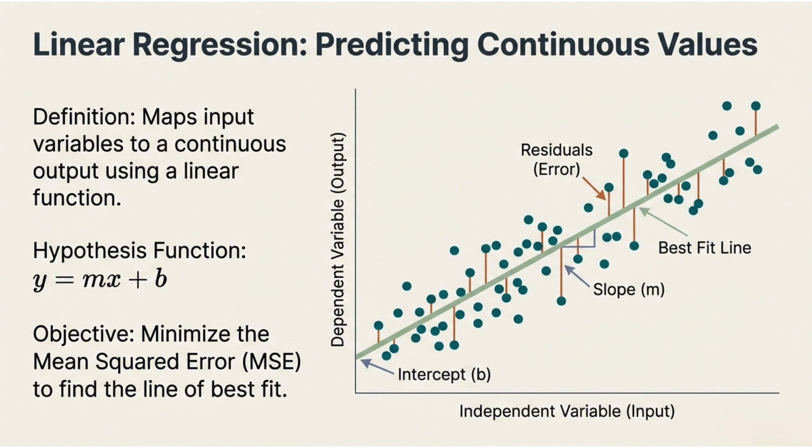Let's begin with linear regression, one of the simplest and most widely used supervised learning models. Linear regression predicts continuous values, meaning outputs like price, revenue or temperature. It maps input variables to an output using a straight line equation written as y = mx + b. Here, m represents the slope and b represents the intercept. The goal is to find the best fit line by minimizing prediction errors. These errors are called residuals, and the most common objective is minimizing mean squared error.